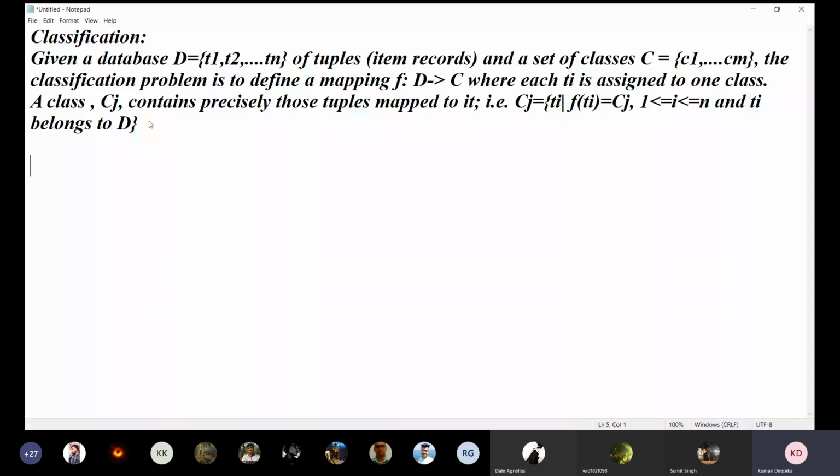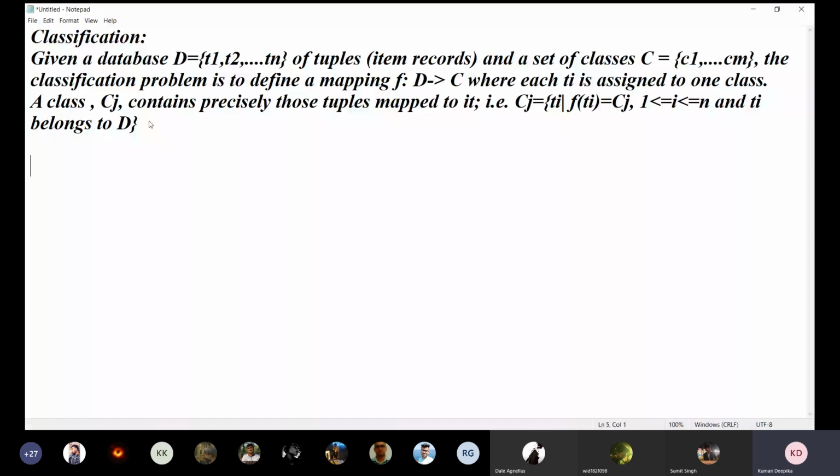Class 1 is for A grade, class 2 is for B grade, class 3 is for C grade, class 4 is for D grade, and class 5 is for F grade. So there are 5 outcomes, 5 classes, A, B, C, D, E or F grade. Okay, 6 classes, based on the marks of the students.